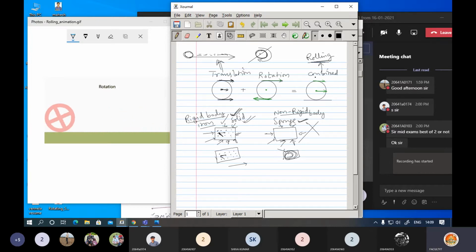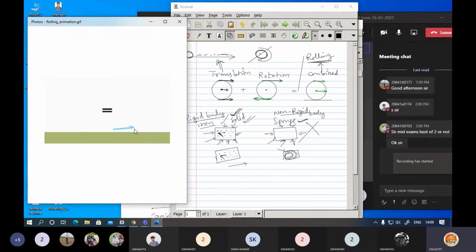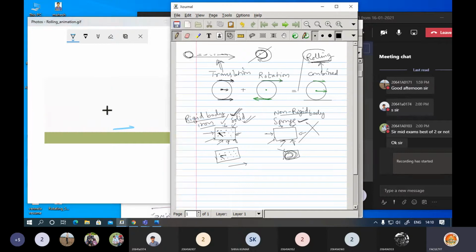In this third diagram, what happens? You can see here, this is a translation. It is going only in one direction. This is only rotation. It is not moving here. Regarding translation, it is not rotating, but it is moving. Now the third thing, it is rotating and moving. The combined motion we are considering as rolling.